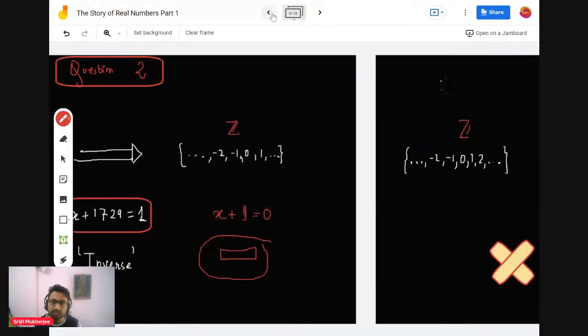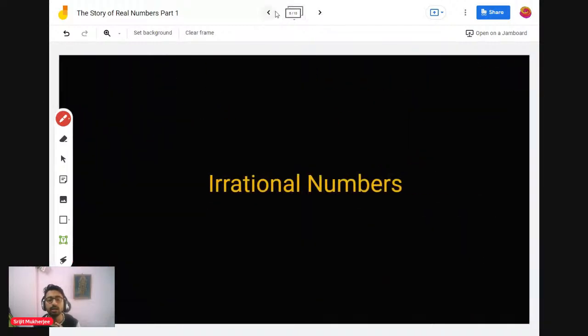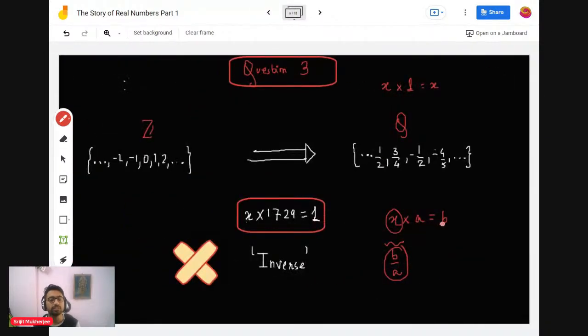So we have seen these three questions. First there are natural numbers that I have defined, and then it moves ahead to the whole numbers, natural numbers union 0, by asking the first question. Then it moves to integers by asking the second question, and from integers to rational numbers by asking this third question: what number multiplied by a gives rise to b? So this is how integers, whole numbers and rational numbers developed till this point of time.